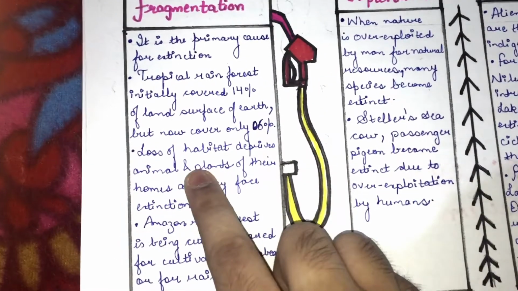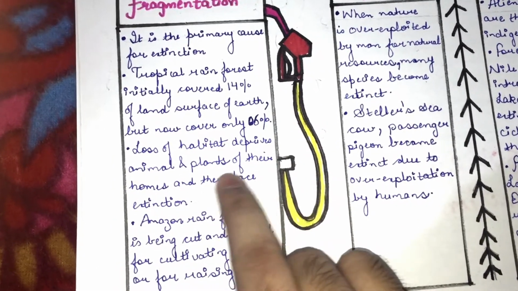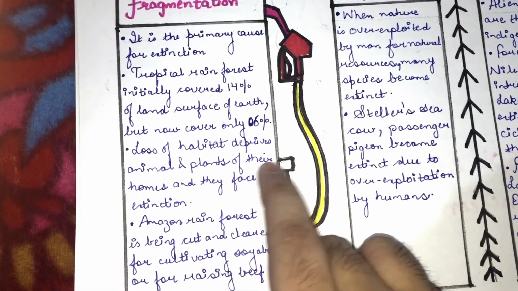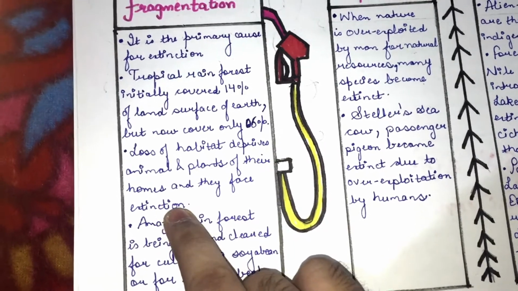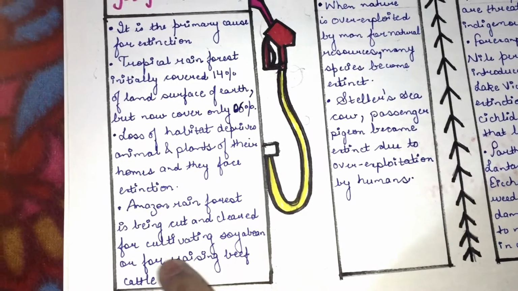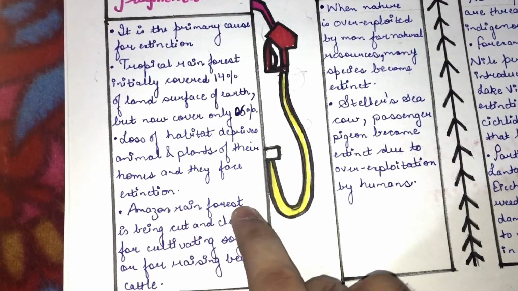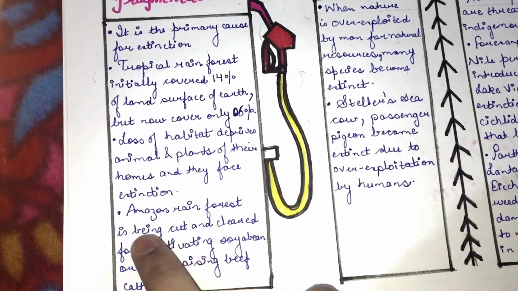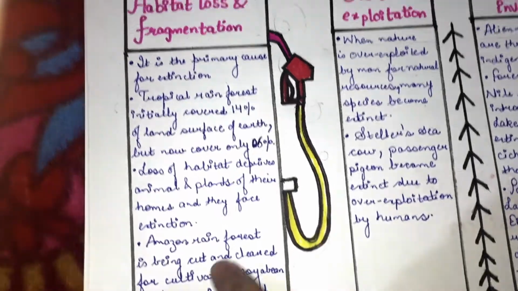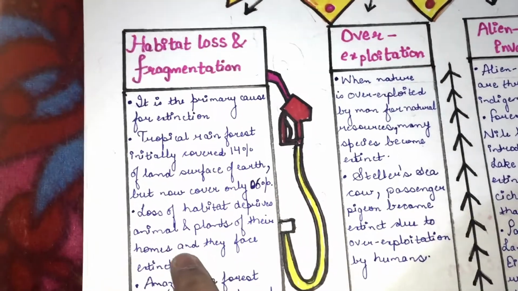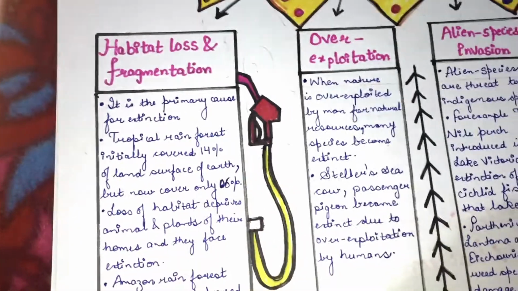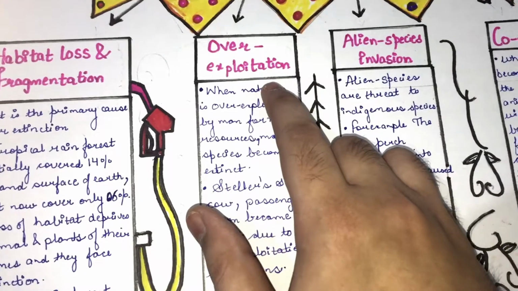Loss of habitat deprives animals and plants of their homes and they face extinction. Amazon rainforest, known as the lung of the earth, is being cut and cleared for cultivating soybean and for raising beef cattle. So these were the important points which one has to remember under habitat loss and fragmentation according to the NCERT.